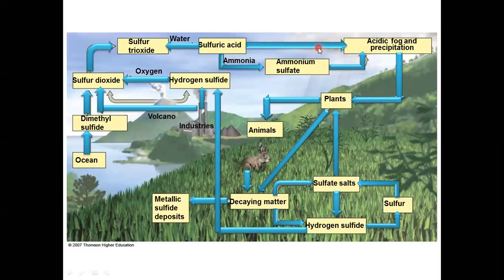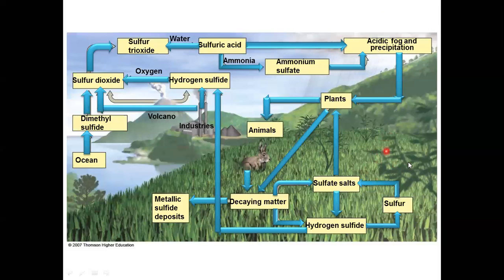So in this way, the sulfuric acid and the ammonium sulfate get mixed into the rainwater and also into snowfall, and this acidic precipitation in the raining or snowfall process comes to the earth's surface, and in this way the sulfur is transferred from the water droplet to the soil.